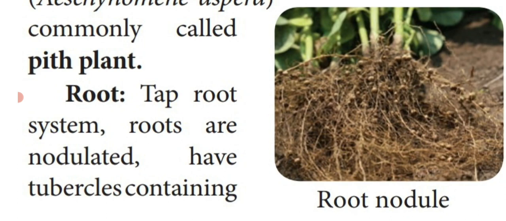The bacteria present in the root nodules fix atmospheric nitrogen into the soil, because the plant cannot absorb nitrogen from the atmosphere. In turn, the plants give food material and a living place to the bacteria. That is said to be a mutual relationship, otherwise known as a symbiotic relationship.